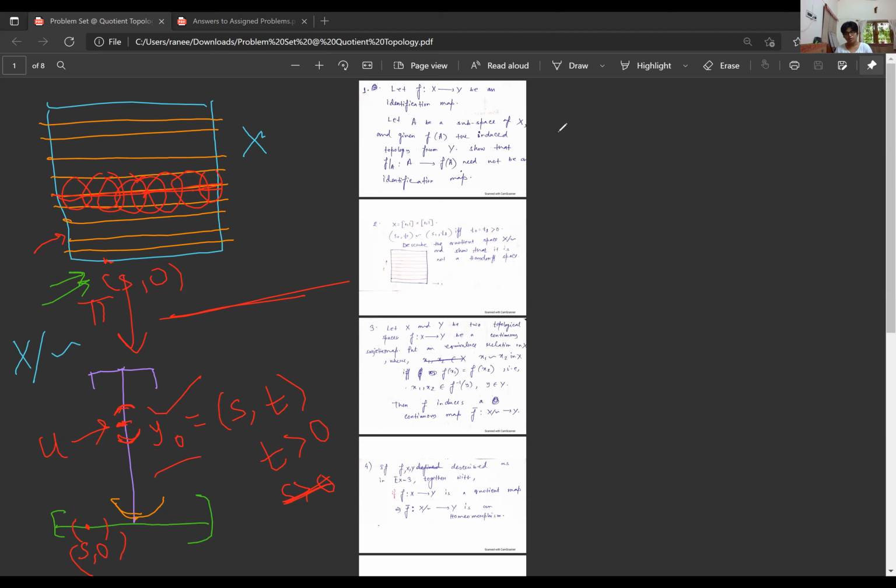Remember this is my space X, which is closed 0 1 cross closed 0 1, and open neighborhood means an open set under the subspace topology from R2. And in R2, the basic open sets are the open disks, which I have already drawn, corresponding to a point.